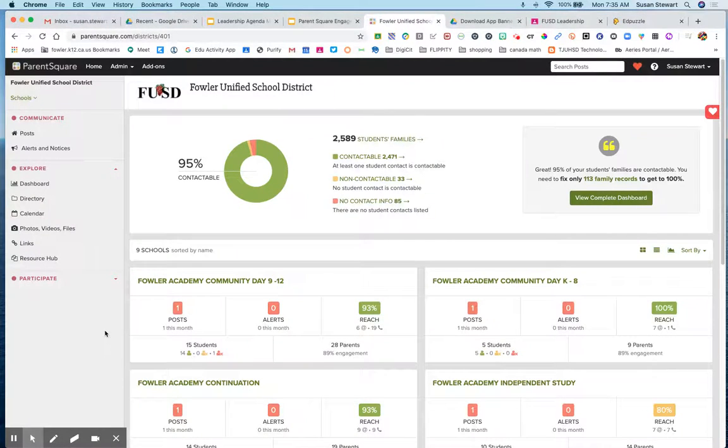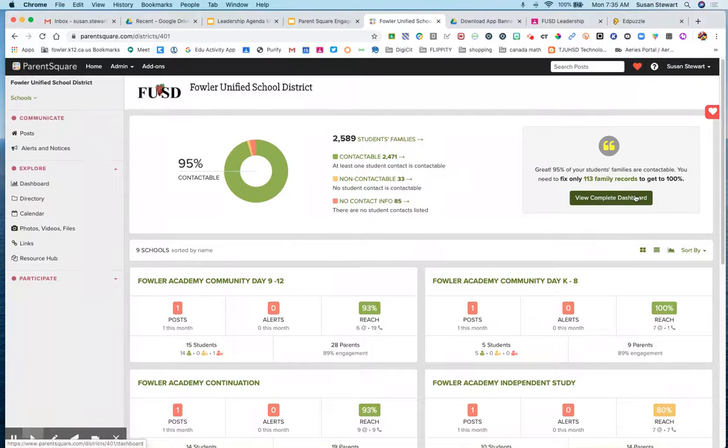Good morning. I want to show you a quick tour of some of the data that's available now that we've got some content in Parent Square. First of all, I'm going to look at the district data. When I get here to the main dashboard, I see some information. I see how our families are connecting to Parent Square.